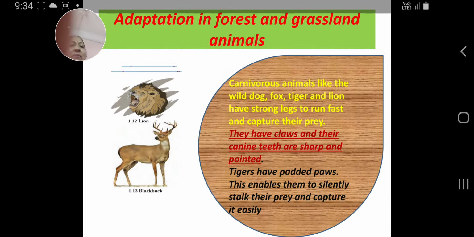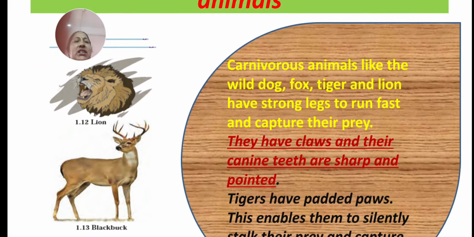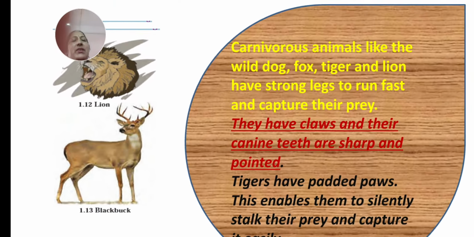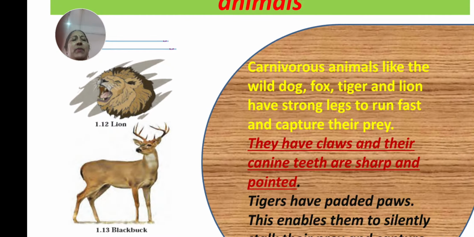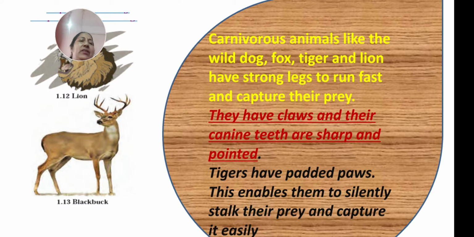Now the next. Okay, next is adaptation in forest and grassland animals. You can see the forest animals: tiger, lion, and also bears, deer, and black buck. There are two types of animals, carnivorous and herbivorous.